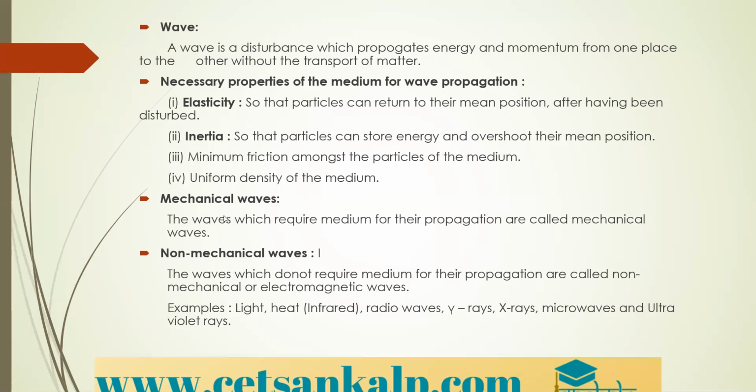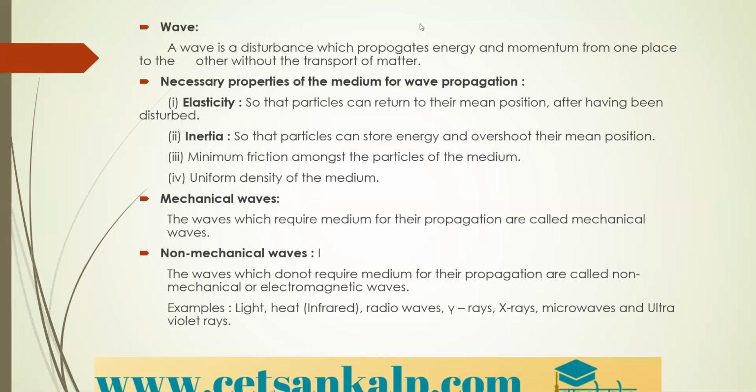Next we have the types of waves. In types of waves, the first one is the mechanical wave. What do we mean by mechanical wave here? Mechanical waves are the waves which require a medium for their propagation. Then what is a non-mechanical wave? Non-mechanical waves are the waves which do not require a medium for their propagation, and they are called non-mechanical or electromagnetic waves.